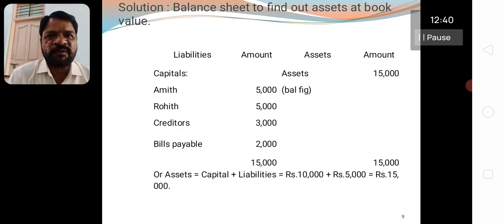In the previous problem you already prepared the realization account. The book values of the assets are to be taken on the debit side, and the book values of the liabilities are to be taken on the credit side.